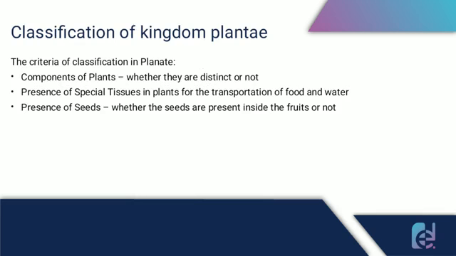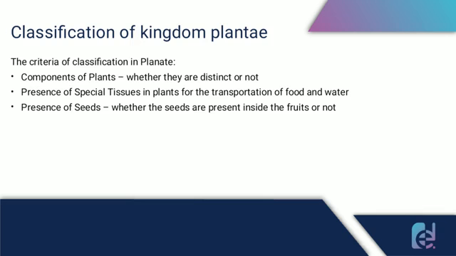Now the classification of kingdom Plantae. Let's see what are the criteria on which the plants are classified. Firstly, the components of plants, like whether the plant parts are distinct or not, whether they are well differentiated or not. The next criterion is presence of special tissues.